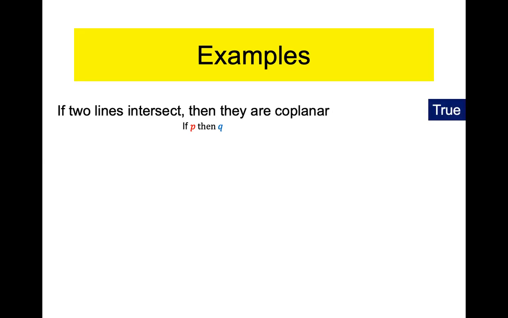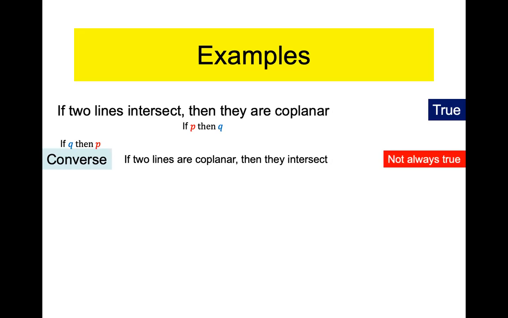If we were asked to construct the converse of that true statement, remember the converse is if Q then P. So if two lines are coplanar, then they intersect. Well, let's see if that statement is true. Remember, the converse may or may not be true. That's true if they intersect, but remember, two lines on a plane could also be parallel, so that's not always true. So here's an example where the converse is not always true, even though the initial conditional was true.